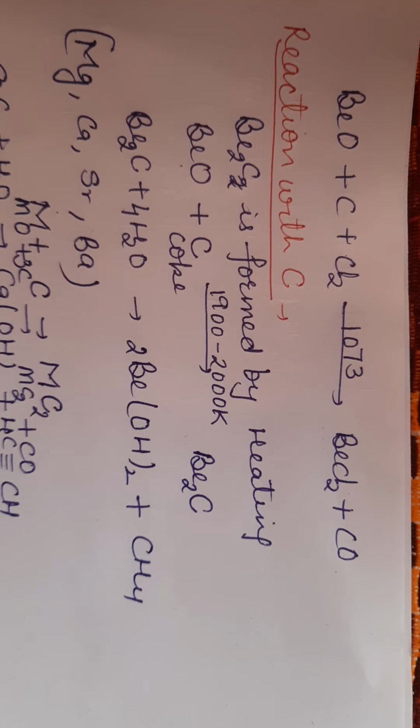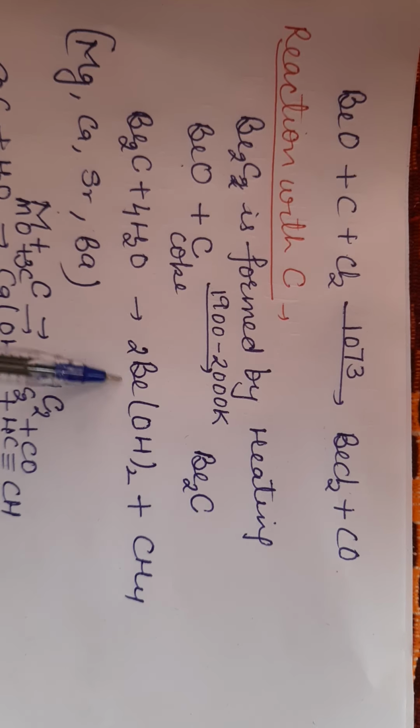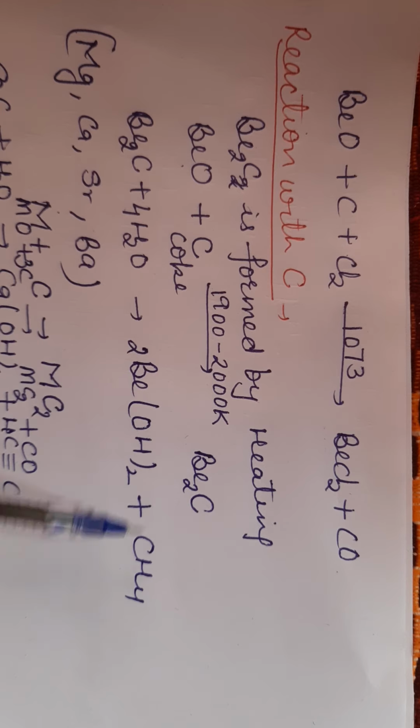So beryllium carbide is prepared by reacting beryllium oxide with coke at 1900 to 2000 Kelvin temperature, and we get beryllium carbide. This on hydrolysis gives beryllium hydroxide and methane.